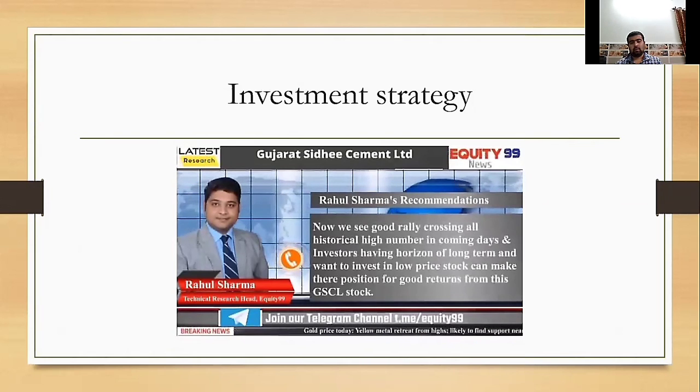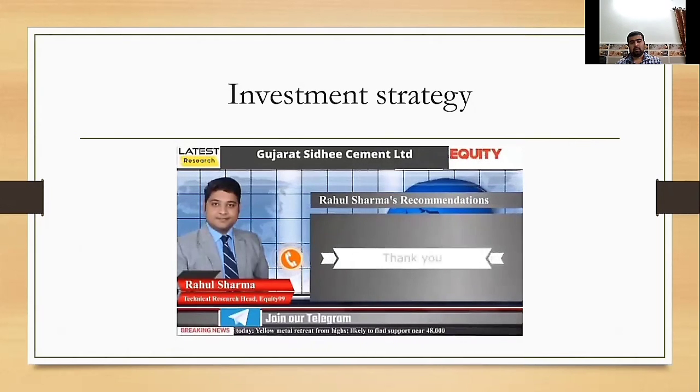So friends, this was the complete information about this company, Gujarat Siddhi Cement Limited. Please be very cautious when you trade because the market is currently very volatile.